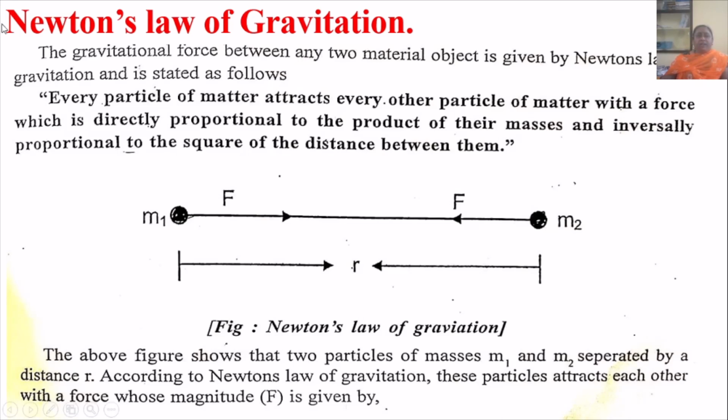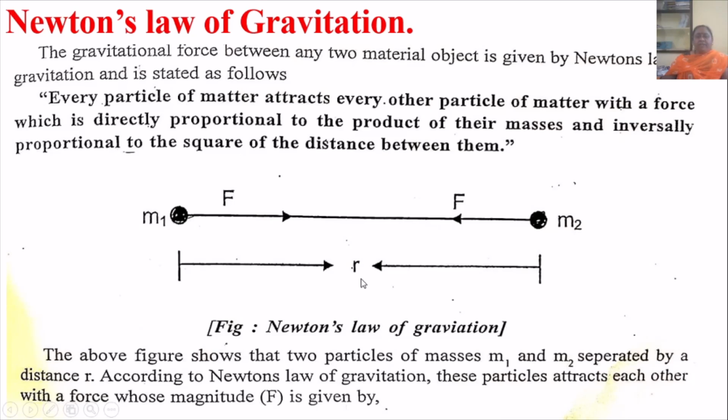Every particle of matter attracts every other particle of matter with a force which is directly proportional to the product of their masses and inversely proportional to the square of the distance between them. See in figure, that figure shows two particles of masses M1 and M2, separated by a distance small r.